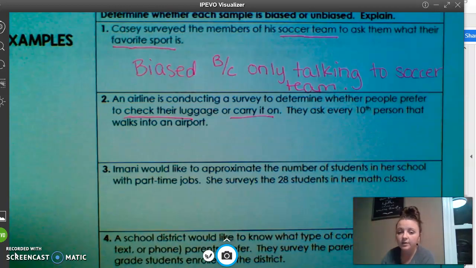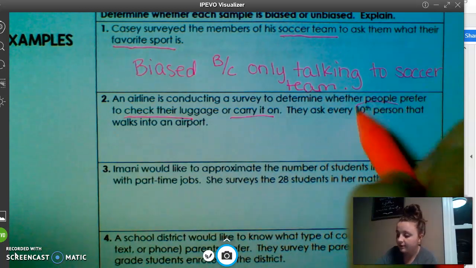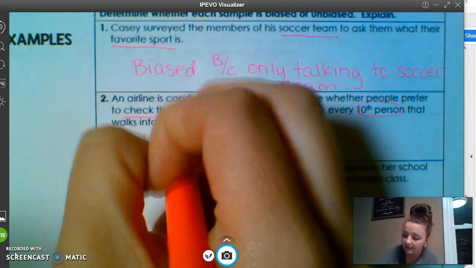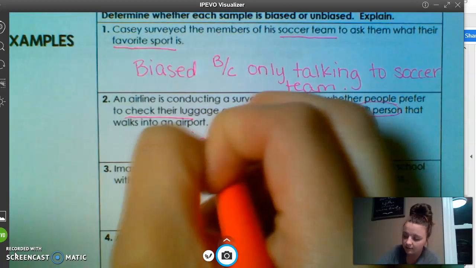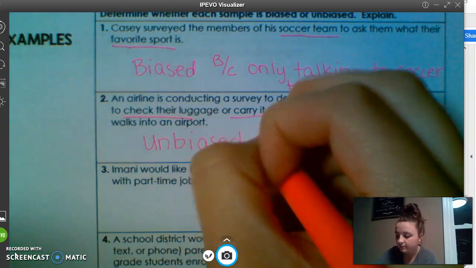So they need to ask the people in the airport. They're doing that. They're not restricting how big their sample is, and they're randomly doing it every 10th person. So that would be unbiased. And if you have something that's unbiased, you can just put meets the 3 criteria.